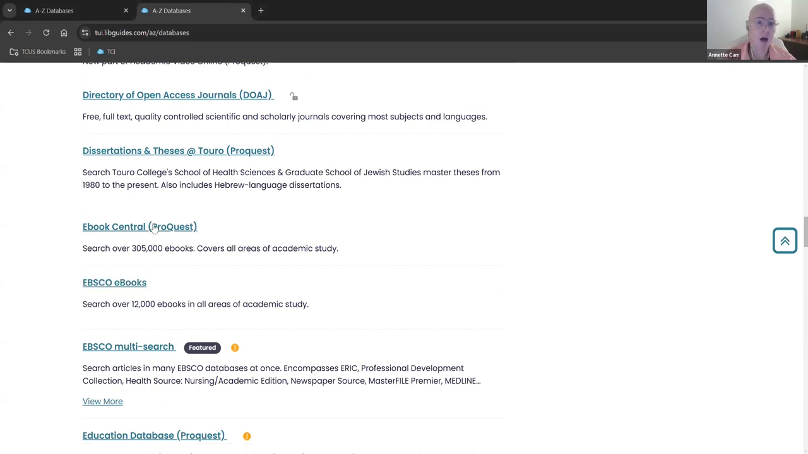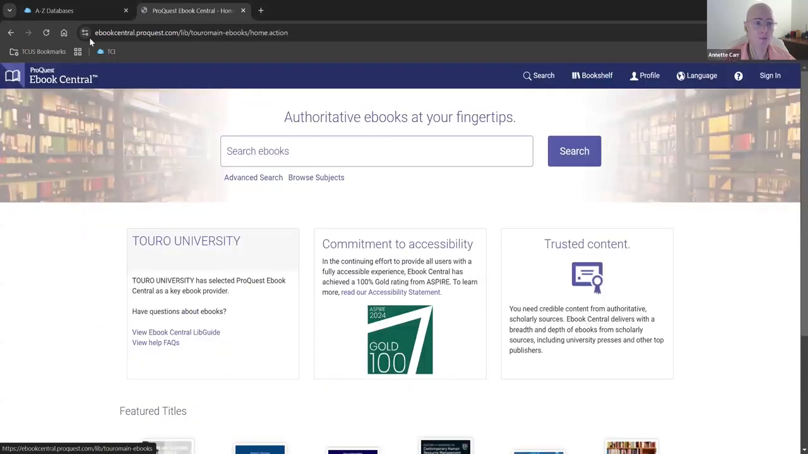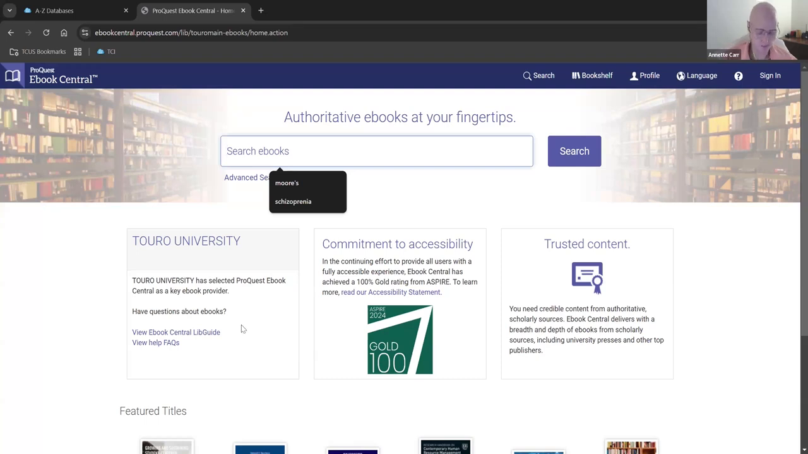Okay. So these are not as specifically medically oriented as Access Medicine, but if you're doing a project or looking for something that's a bit more broad, these can help you out. Okay, so Ebook Central here, ProQuest has about 300,000 books, so it covers a lot of areas. So let's suppose here, my subject is going to be on schizophrenia, okay?